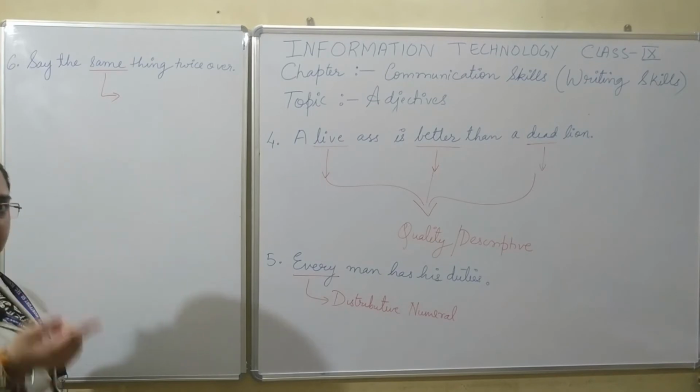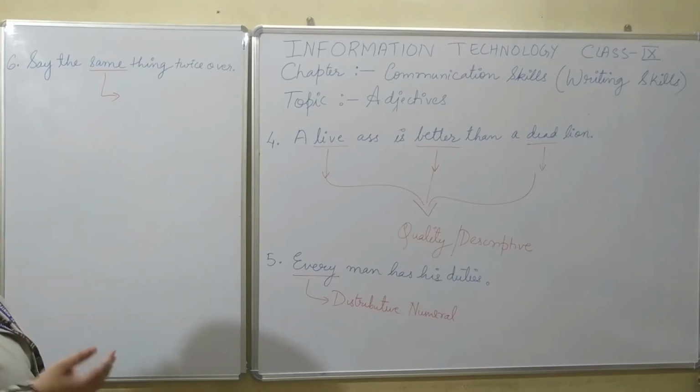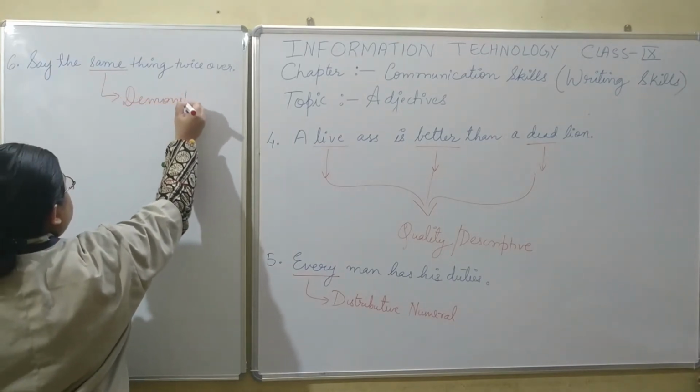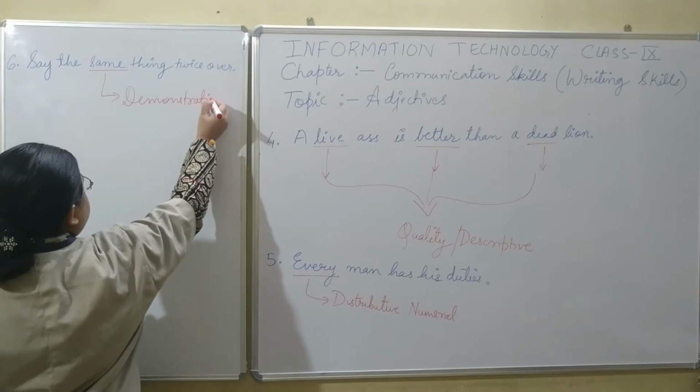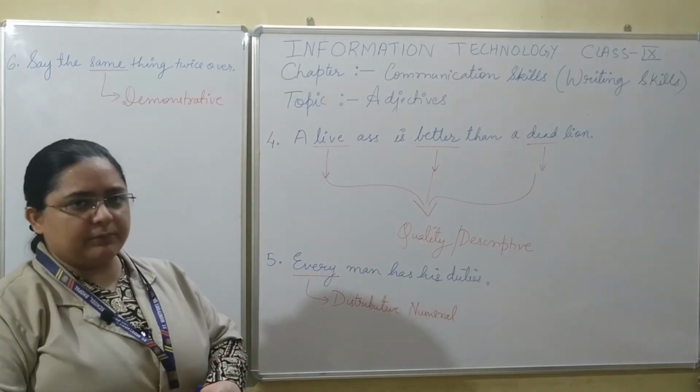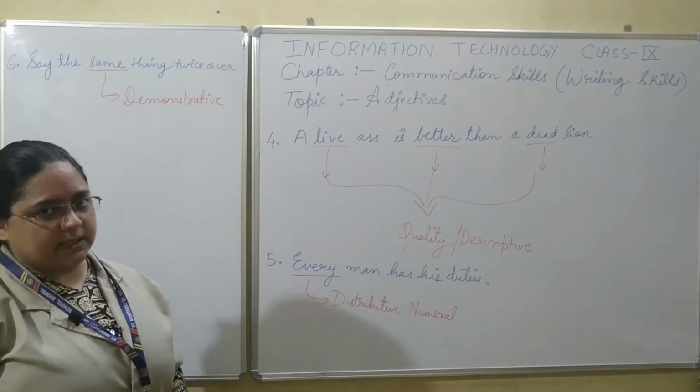Say the same thing, that is the one which you just said, repeat it. So this will be demonstrative adjective. So students, these were few examples of picking out the adjectives in a sentence.